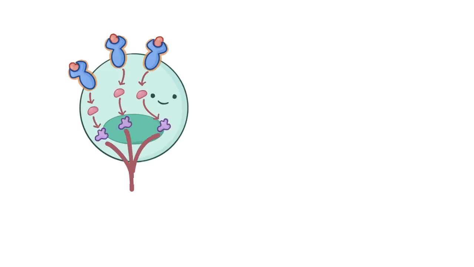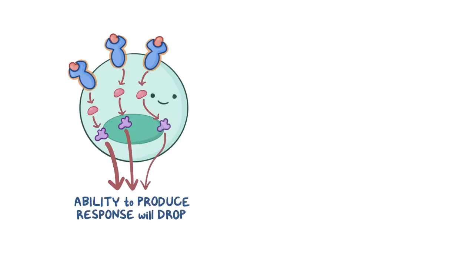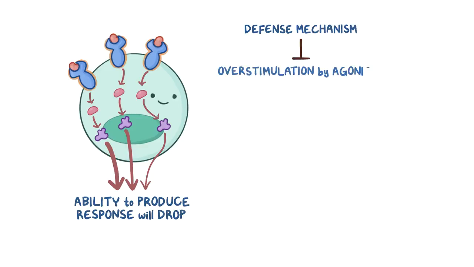Okay, now if we massively expose the receptors to their agonists, we'll get a huge downstream signal cascade and cellular response. But if we continuously or persistently flood the receptor with the same agonist at the same dose, what will happen is the ability of the agonist to produce that response will drop. This is actually a defense mechanism whereby cells prevent their overstimulation by agonists.